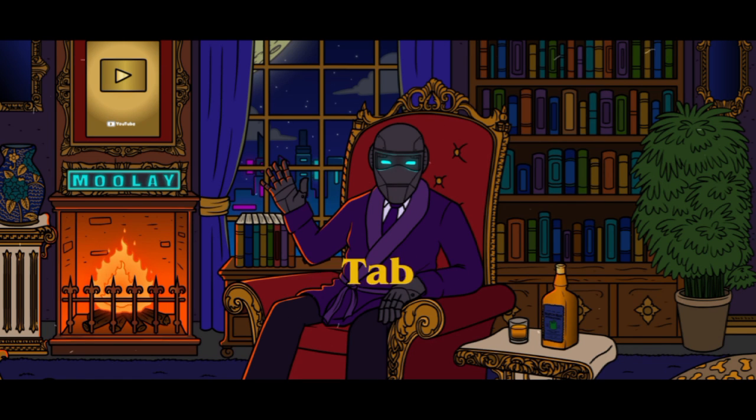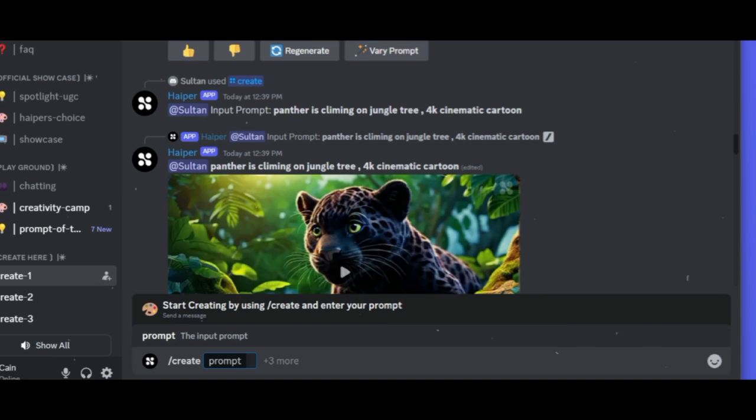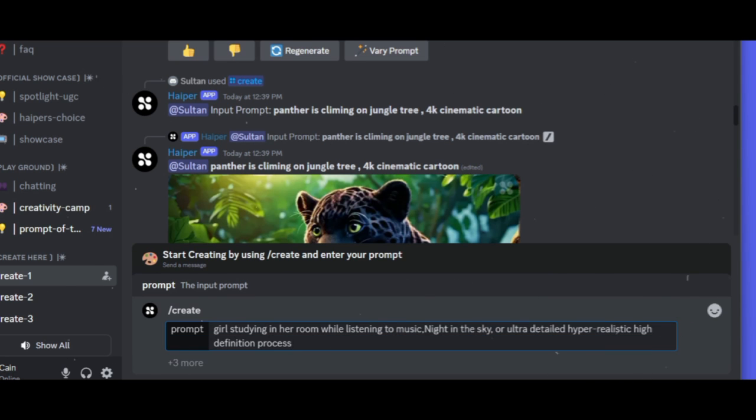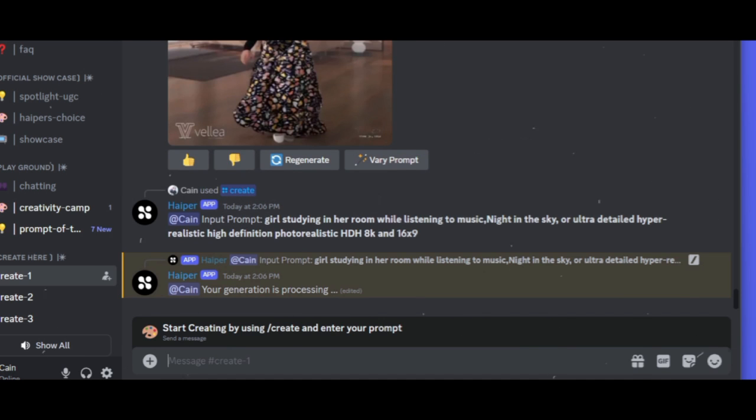Click on the Writing tab and type in /create, followed by what you would like the AI to come up with. For example, I might write, girl studying in her room while listening to music, night stars in the sky, ultra-detailed, hyper-realistic, high-definition, photorealistic, HDR, 8K and 16:9, and other such descriptions in the section labeled Draft. Press Enter and the generator will create an image as per your instruction.